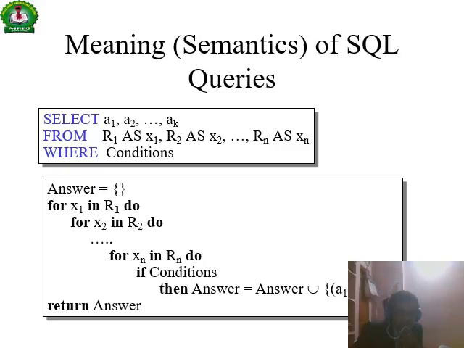This is equivalent to the select statement, whereas this is the equivalent in a programming language, a for loop, right. Select is a vertical operation over various relations: for x1 in r1, x2 in r2, xn in rn, and if the conditions are satisfied, answer is equal to answer union a1, a2, like that, and return that answer.